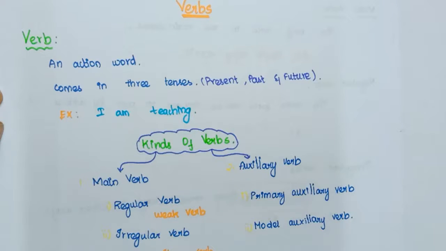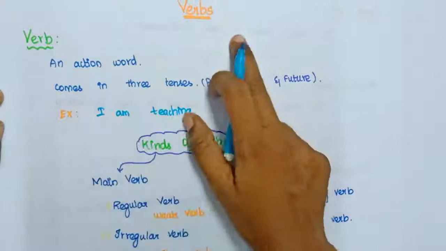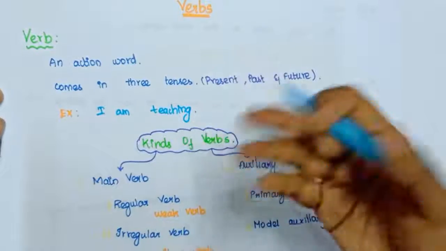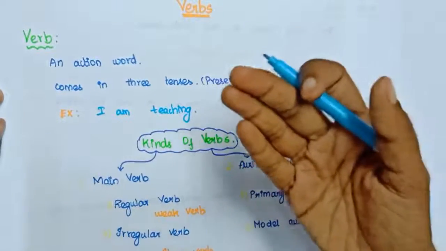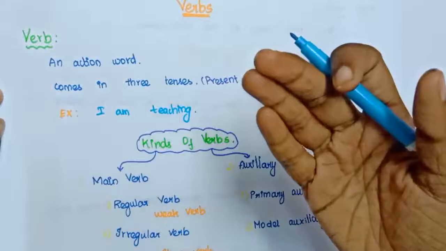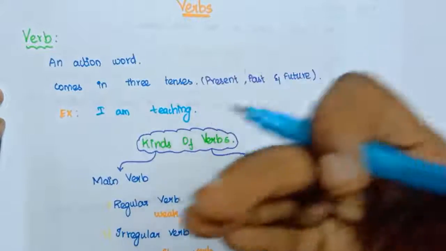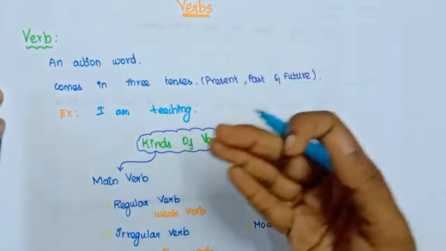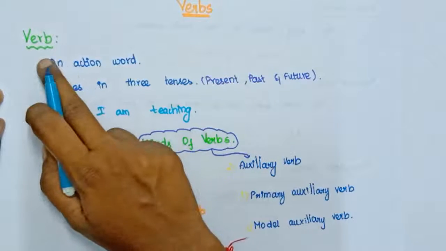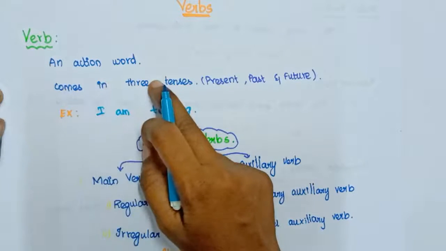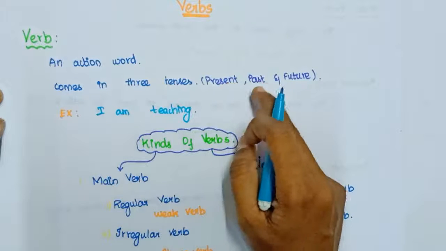Fine. In today's session, we are going to see what is a verb and what are the kinds of verbs. Okay, what is a verb actually? A verb is simply an action word. Any action word for that matter is simply called a verb. So we do actions all the time, right? So it comes in past, present, and future. Those action words are called a verb, and as we said, it comes in three tenses, which are present, past, and future.